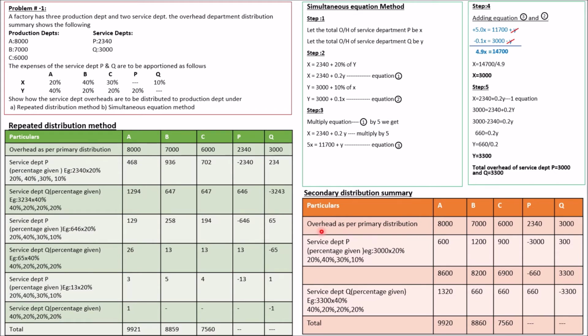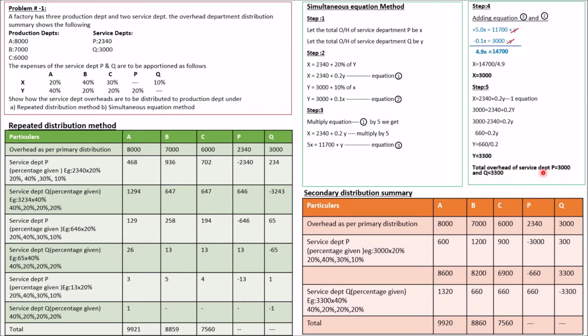Now coming to secondary distribution overhead. Overhead as per primary distribution: check in the problem whatever expenses are given according to the primary distribution: 8,000, 7,000, 6,000, 2,340 and 3,000. The same thing has been written down here. Next, now we have got the new values for P and Q. That is, the values have to be redistributed.